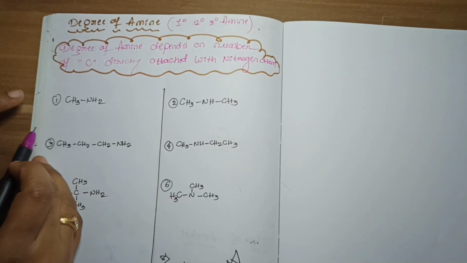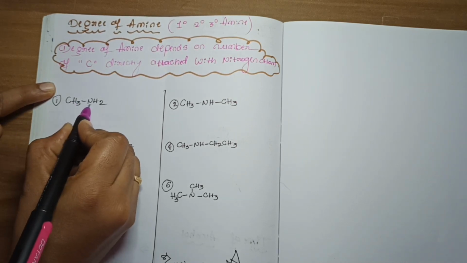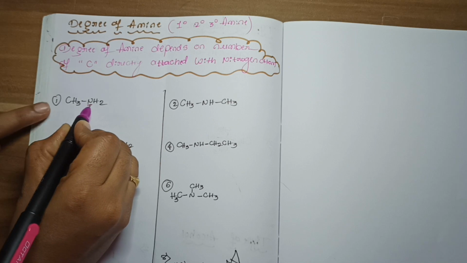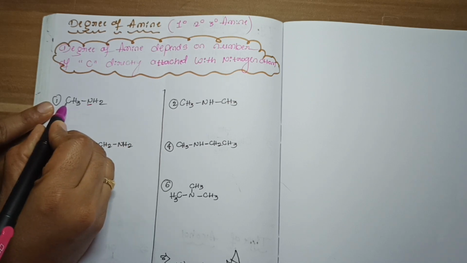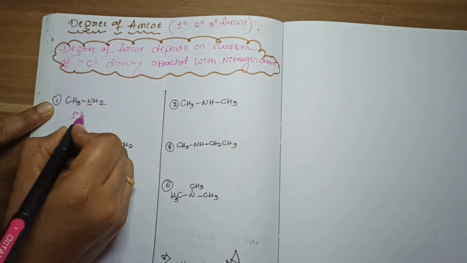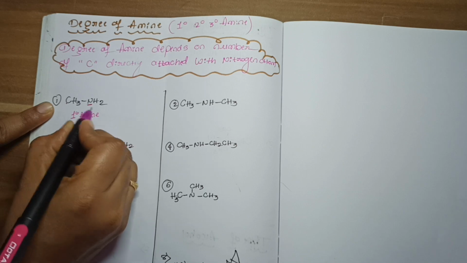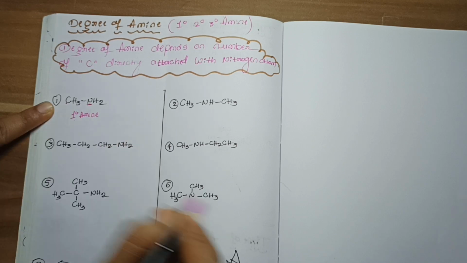Very simple. See, in the first example, nitrogen is present. Now this nitrogen is directly attached to how many carbons? Only one carbon. So this amine is called a primary amine. Why? Because here the nitrogen is directly attached to only one carbon. So this is a primary amine.